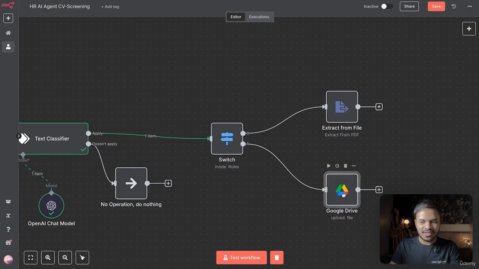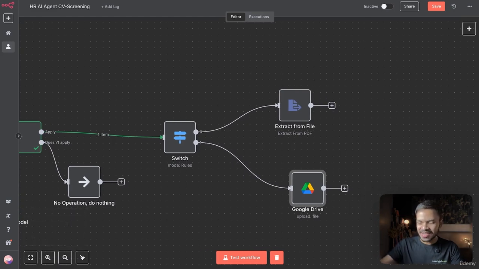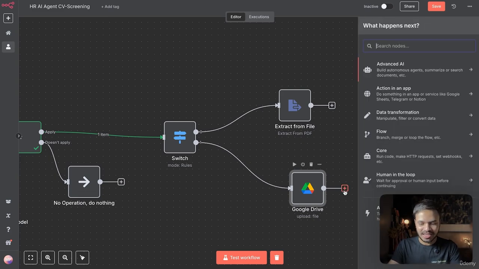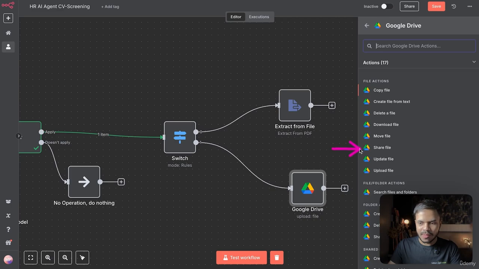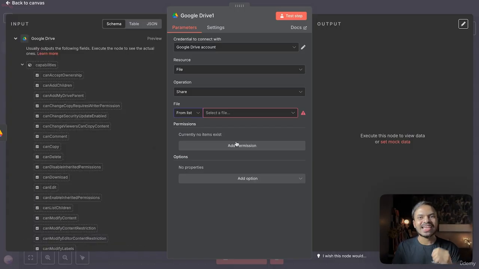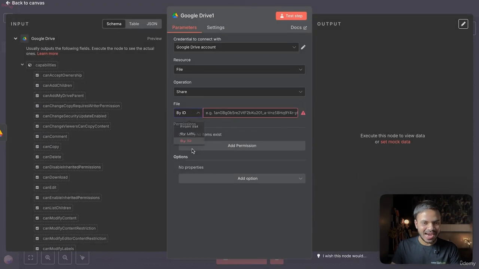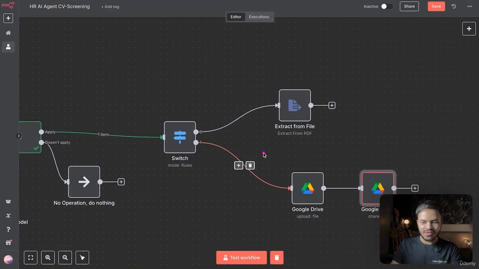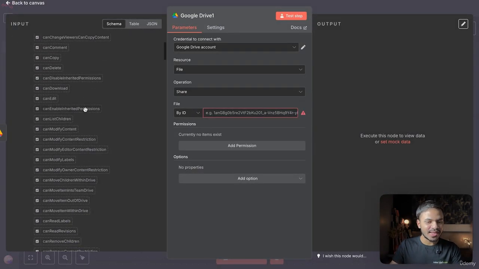So we have uploaded the file, right? But we do need to create a share link as well. Otherwise, if someone from your team is viewing this PDF file, they won't have access. So we have to create a share link. So again, search for Drive and you will be able to find this share file. Now we have to select that Google Drive file that we just uploaded. We can do that by using the ID that we will get from this node. Alright, so to get that ID, we need to have some payload on the left-hand side.